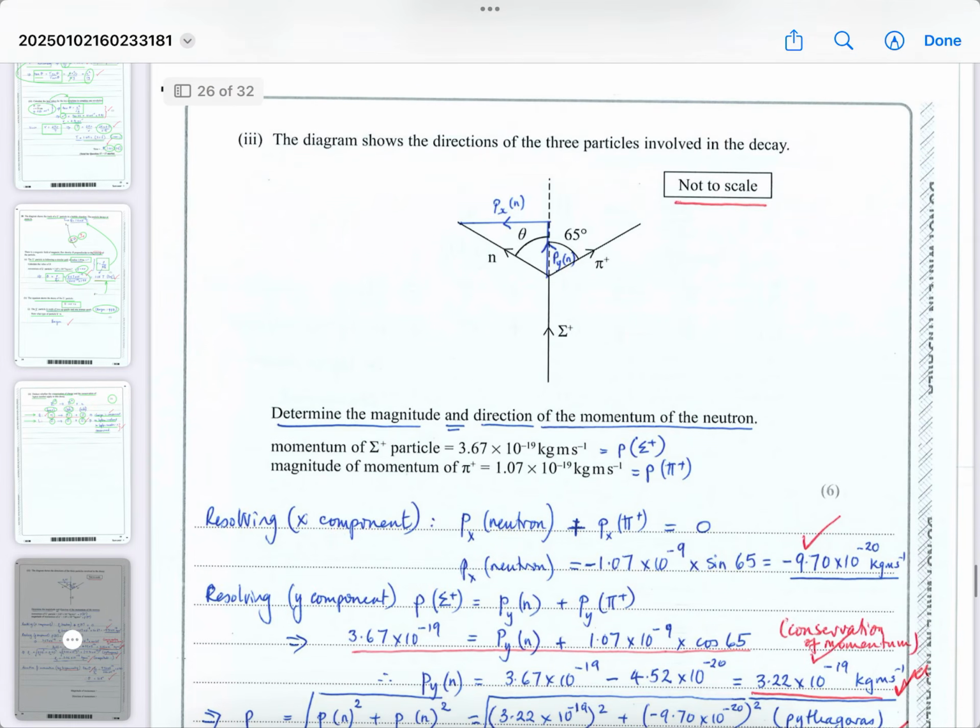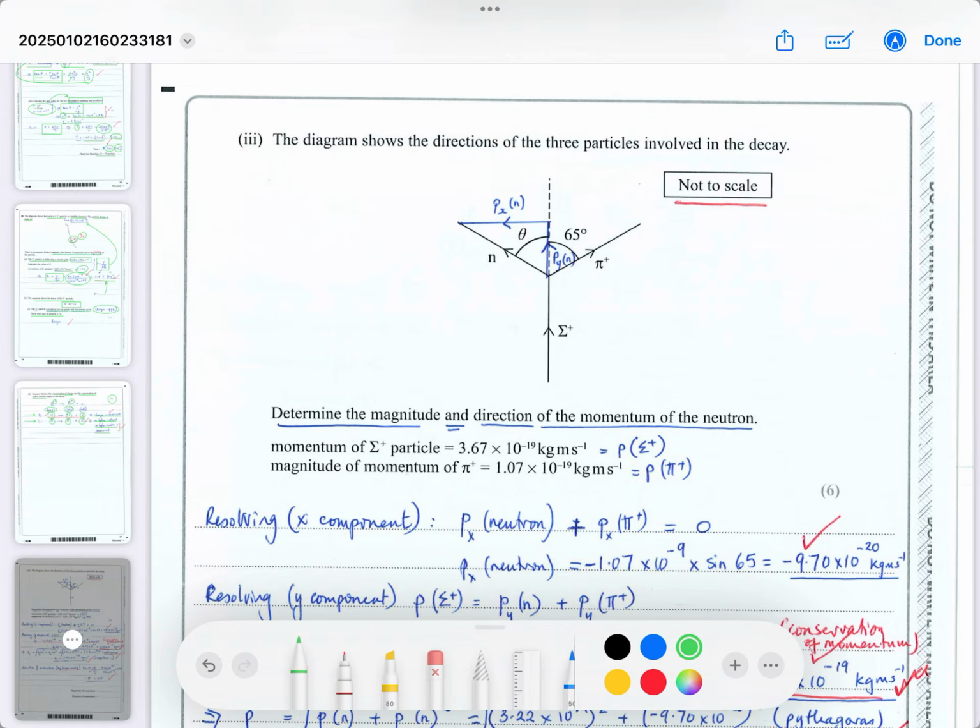The next part is about conservation of momentum. So we've done conservation of charge, conservation of lepton number. They could have told us to do conservation of baryon number as well, but now they're telling you to analyze the momentum. So the diagram shows the directions of the 3 particles involved in a decay.